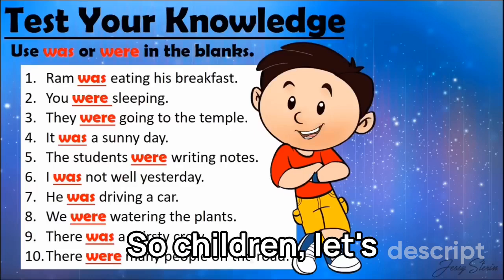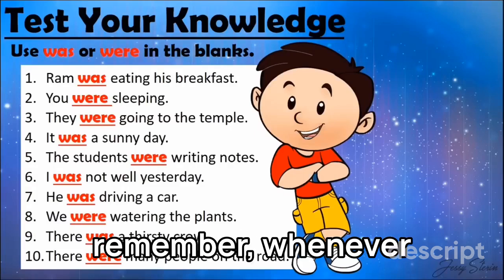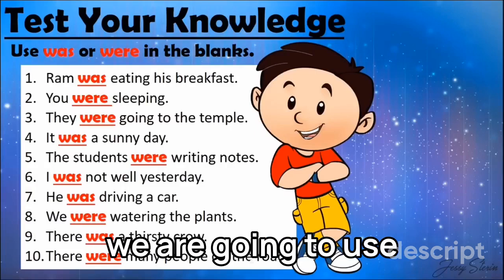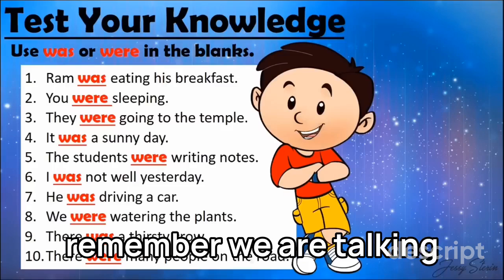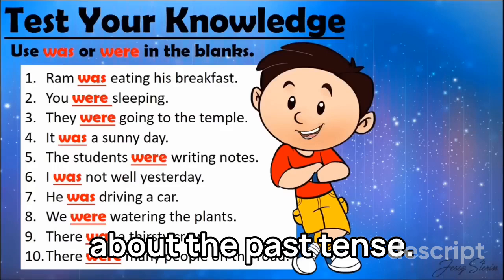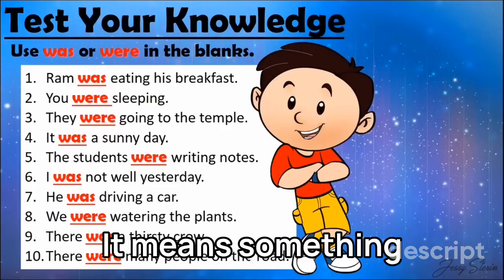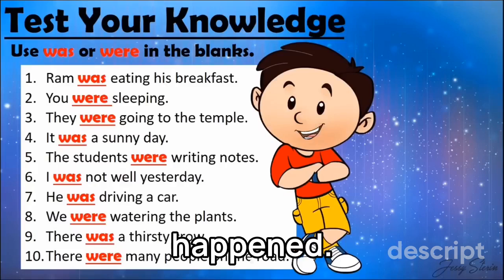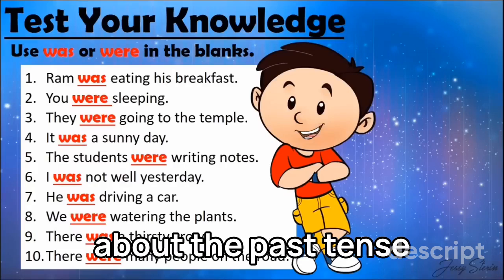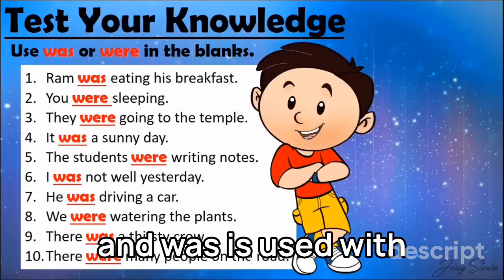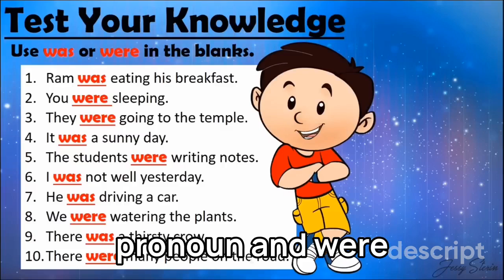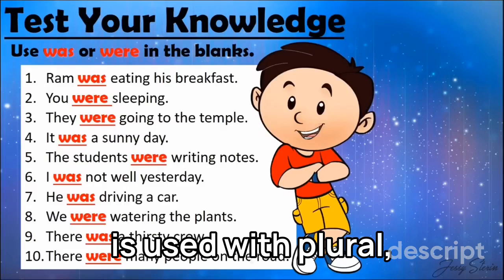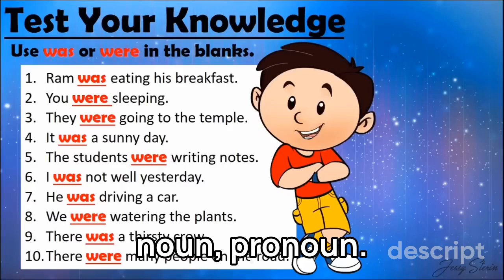So children, let's remember, whenever we are going to use was or were in the sentence, always remember we are talking about the past tense. It means something which has already happened. Okay, we are talking about the past tense. And was is used with singular noun or pronoun, and were is used with plural noun or pronoun.